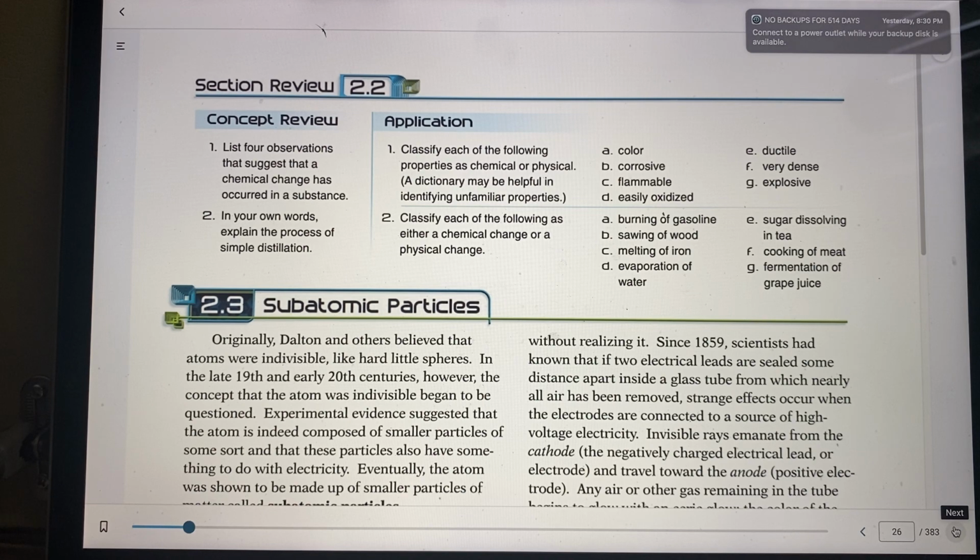So I would say physical. Evaporation of water, physical. We know that because it can change right back. Sugar dissolving in tea, physical. The cooking of meat, chemical. Fermentation of grape juice, that would be chemical. Okay? So that's the end of that chapter or that section, and we're going to go on to subatomic particles in the next.